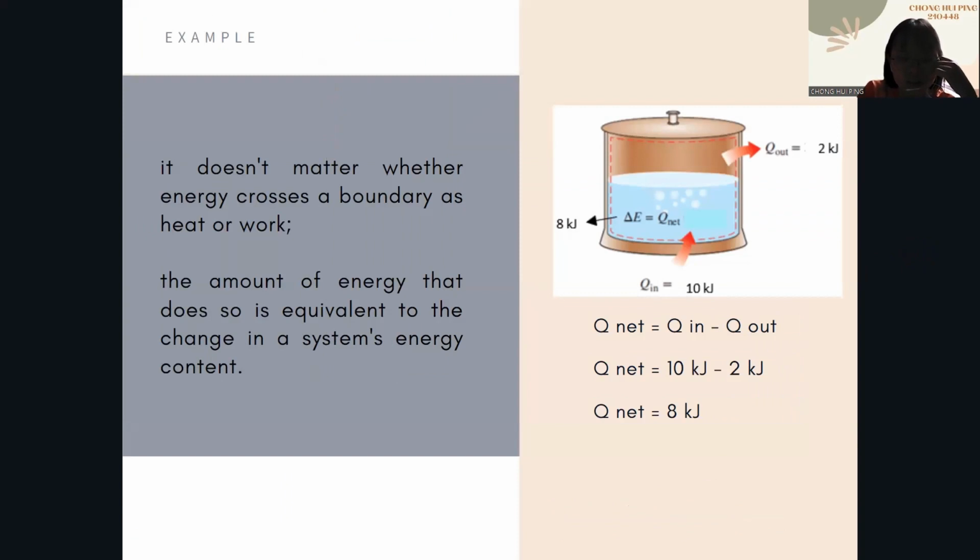Furthermore, it doesn't matter whether the energy crosses a boundary as heat or work. The amount of energy that does so is equivalent to the change in the system energy content. An example related to our daily life is boiling water. For example, 10 kilojoules of heat is transmitted from the heating element to the water during the boiling process, while 2 kilojoules are lost to the atmosphere. As a result, the energy increment of the water is equivalent to the net heat transfer, which is 8 kilojoules.